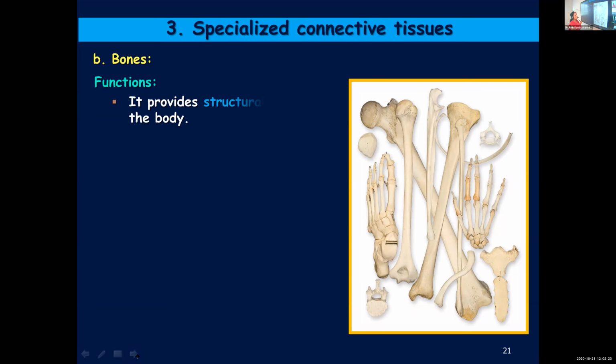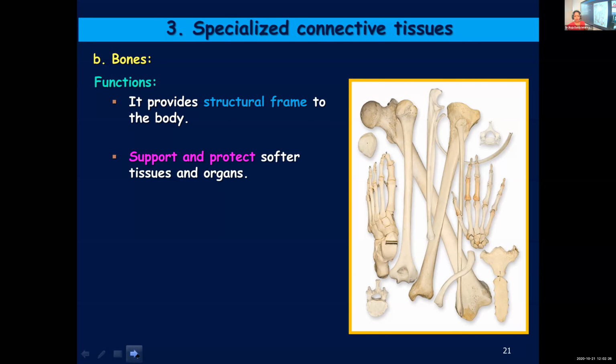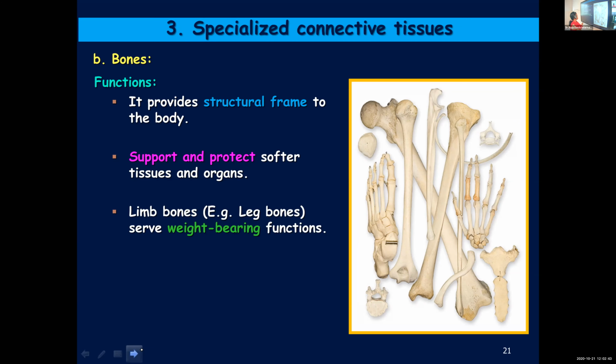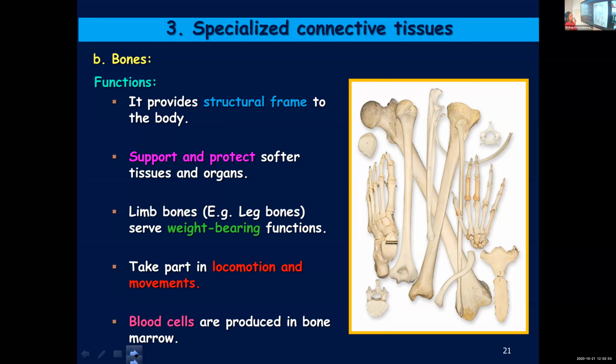Then about the functions of bones, it gives a structural framework. If bones were not there to give this framework, we would be just a mass of flesh. It is only because of the bones that we have that structure. And it supports and protects all the internal organs. And the limb bones carry out weight-bearing functions and play a very important role in locomotion and movement of different parts of your body. The blood cells are produced in the bone marrow. It's a substance which fills the cavities inside the bones.